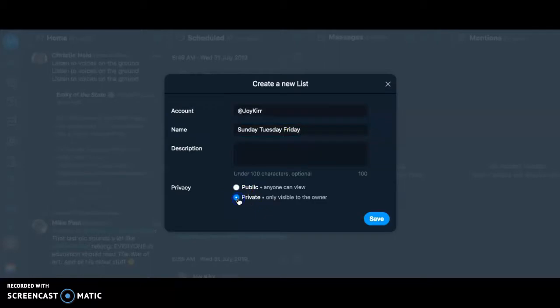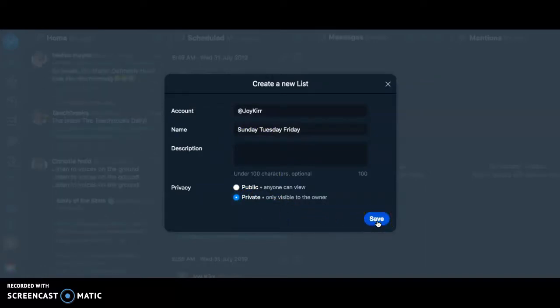I'm going to make it private because what if I've decided, okay, that person and I don't know, we don't agree on these things anymore. I can't really articulate what I want to say in Twitter. I'm going to leave that person alone for a while. So I can put them on or off this list without them knowing. It's really just for my personal use of Twitter.